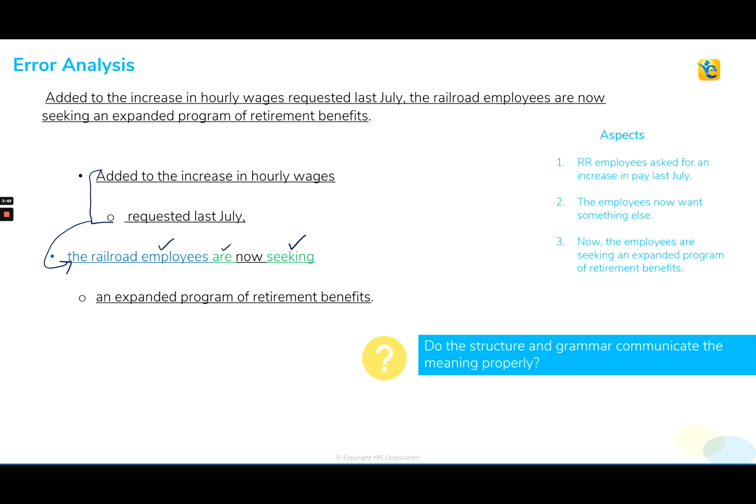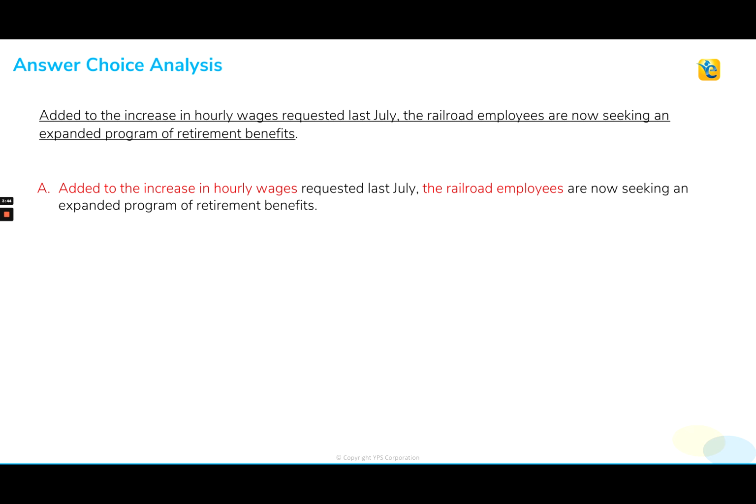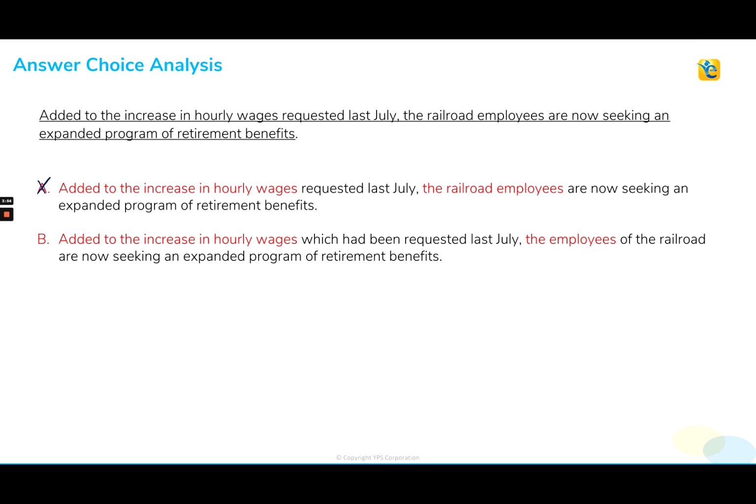So let's get to work here, moving through those answer choices. We're going to reject choice A for those reasons that we just discussed, that illogical modification. Let's take a look at choice B here. Now, choice B repeats the same error as option A. We have a slight change in the structure. You'll notice down here that instead of the railroad employees, we now have the employees of the railroad, but that doesn't change the modification that's happening.